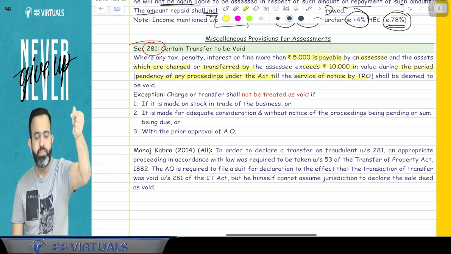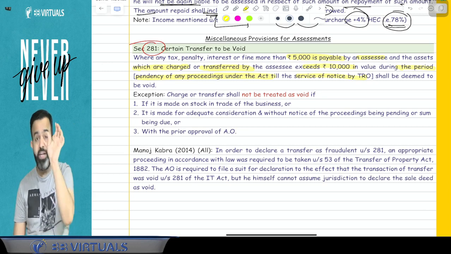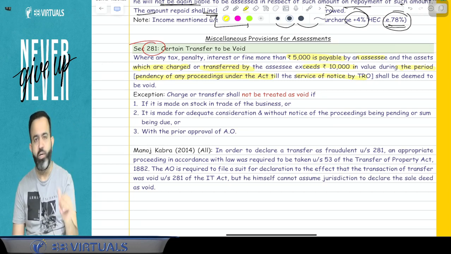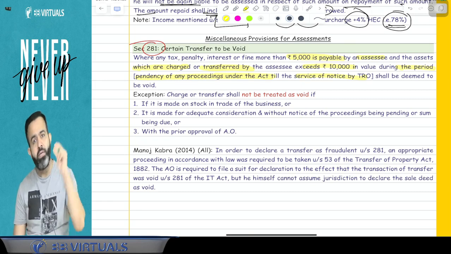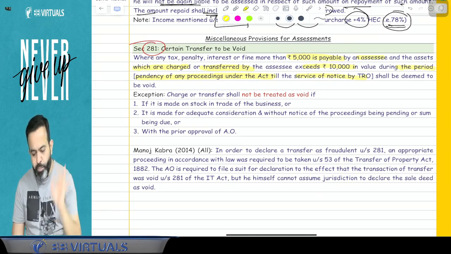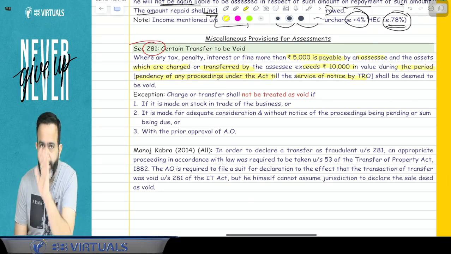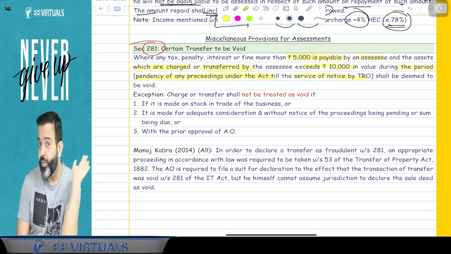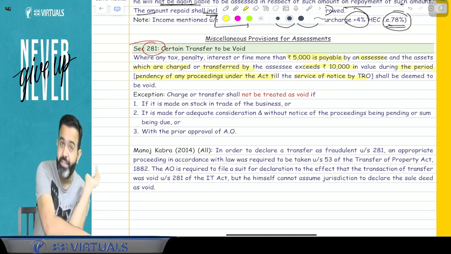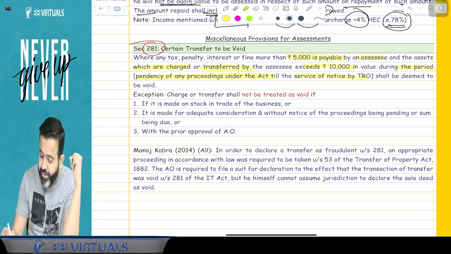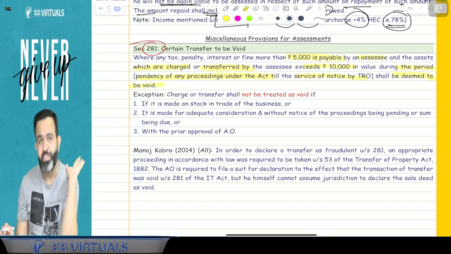The tax recovery officer will serve you one notice. When the TRO will serve the notice: suppose you have not paid the taxes within 30 days of the demand notice. You receive the demand notice, and if you do not pay the taxes within 30 days, then the TRO will serve you a notice and he will do the recovery proceeding. So before the TRO notice is issued and during the pendency of assessment, if you have transferred any asset, then guys, that asset may be treated as a deemed void transfer.